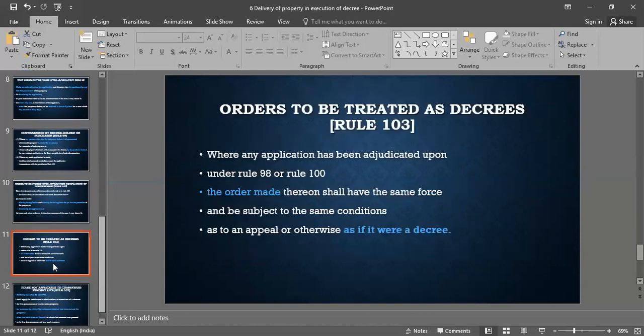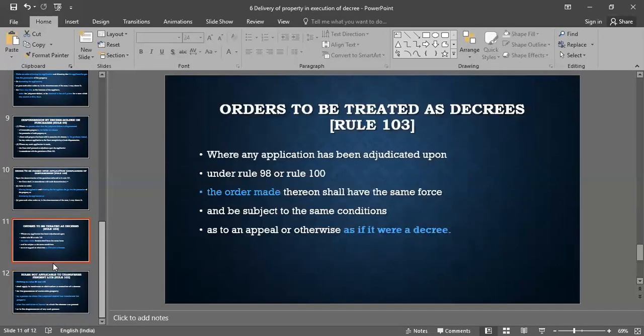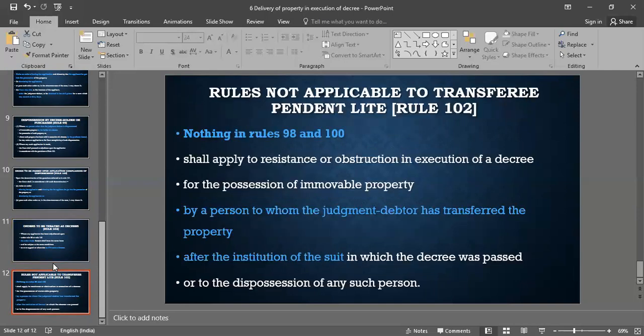Let's move on to the next slide, which talks about orders to be treated as decrees. Whatever application has been filed and adjudicated upon under Rule 98 or 100, the order made thereon shall have the same force and be subject to the same conditions as to an appeal or otherwise as if it were a decree. So it will be considered as a decree, and that decree is appealable. So here comes the last slide of this topic, which is rules not applicable to transferee pendente lite.